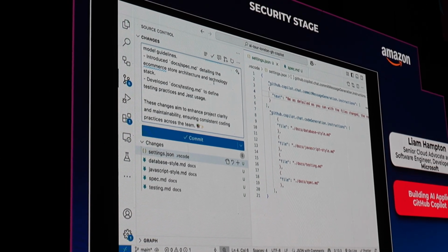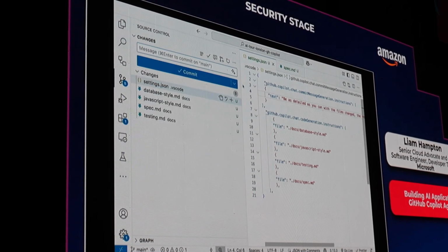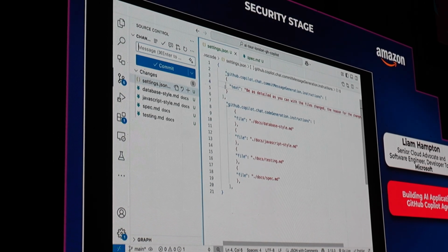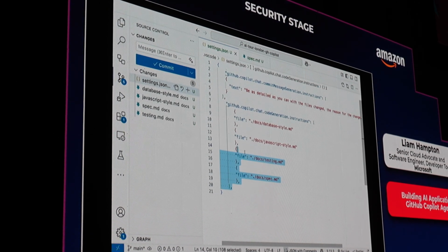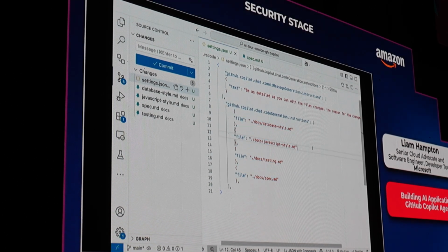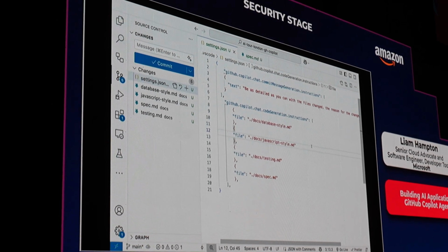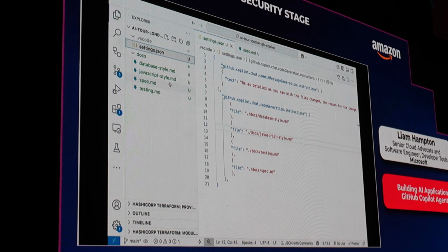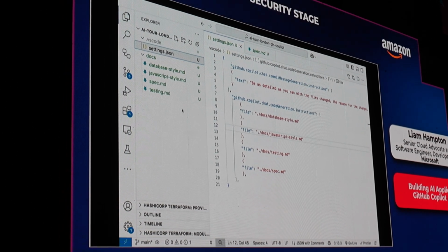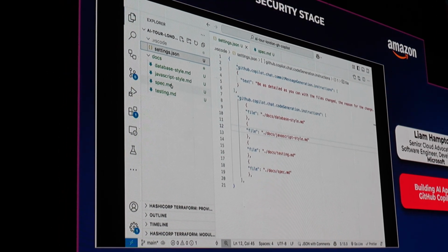So this is what the settings.json file can do for you. You can add this in with context once you have Copilot installed. Now down here, all I'm giving Copilot is a bunch of files, the MD files, that I want it to use in context when I ask Copilot a question. Those files are the spec documentation that I've been given from my wonderful manager. It's going to say over here, here's the spec.